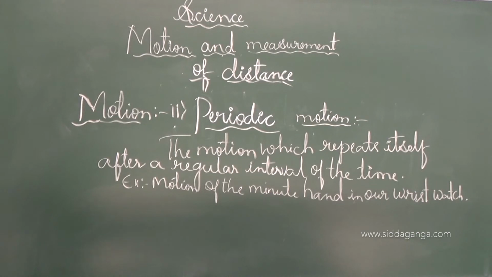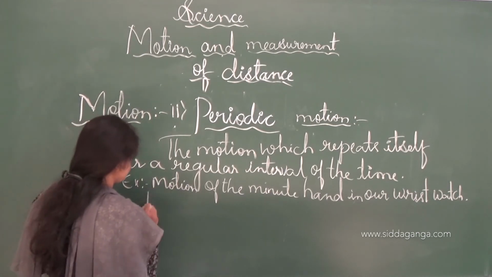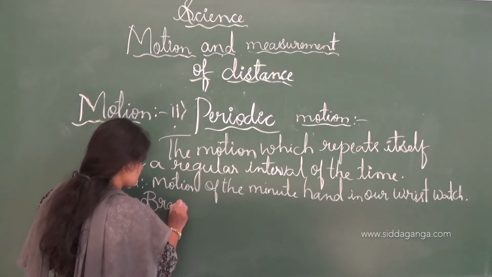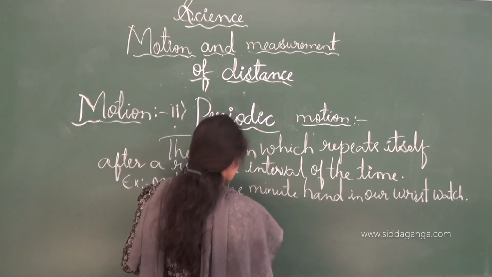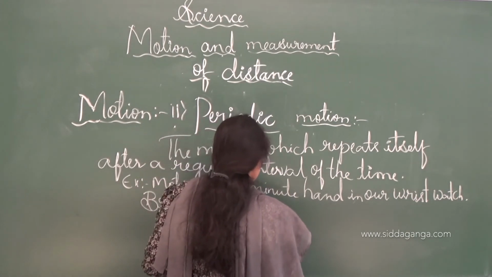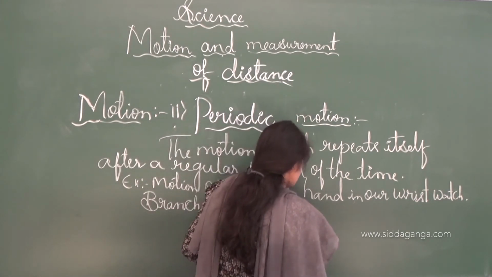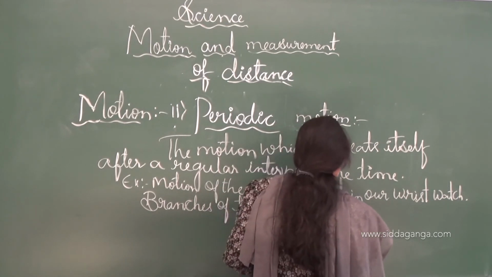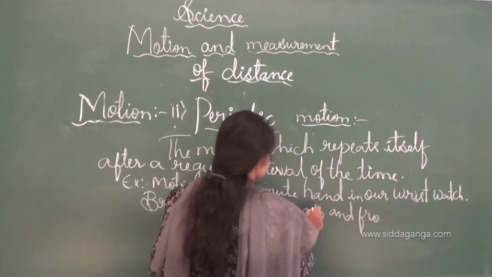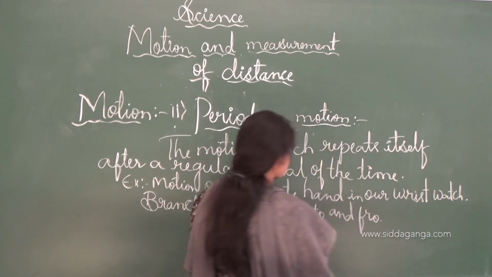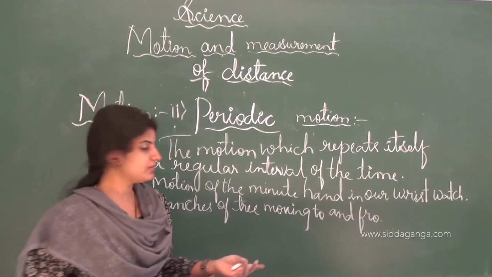Next, branches of the tree moving to and fro. To and fro is nothing but forward as well as backward movement.